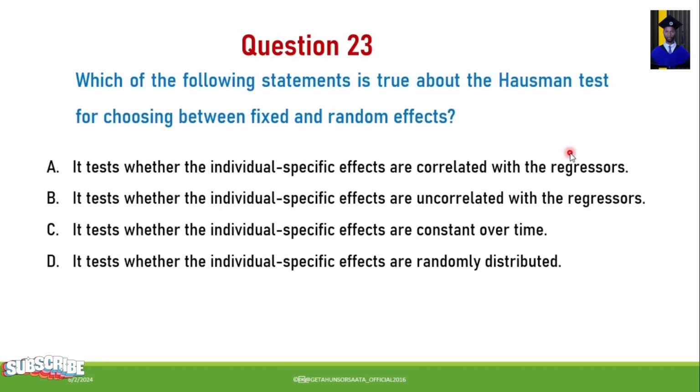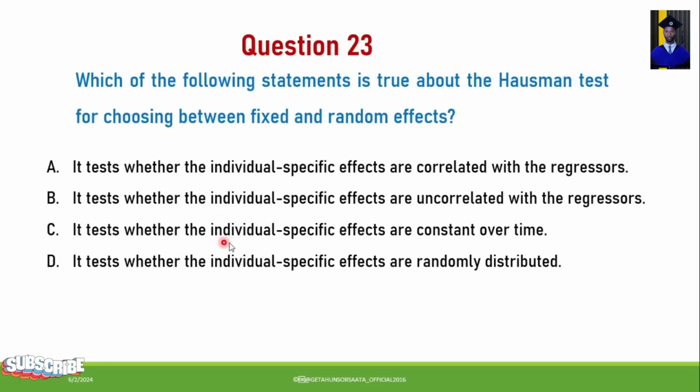Next question, question number 23. Which of the following statements is true about the Hausman test for choosing between fixed and random effects? A. It tests whether the individual specific effects are correlated with the regressors. B. It tests whether the individual specific effects are uncorrelated with the regressors.